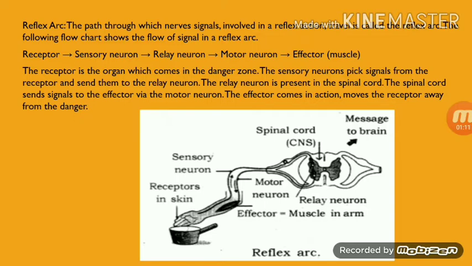First, have a look at the diagram. At first, the receptor, which is in the skin, comes in contact with a hot pot. So immediately the hand, or the receptor, will send messages.